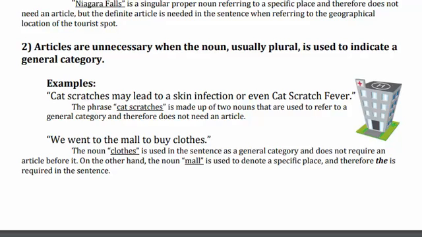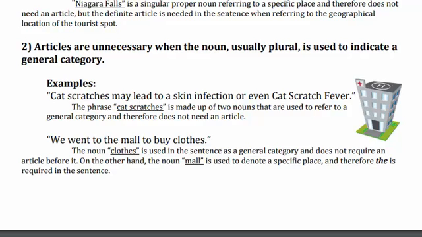So cat scratches, we don't use "the" or "a" with cat scratches. It is a general phrase used in plural form, so in this situation articles are unnecessary. Next: We went to the mall to buy clothes.